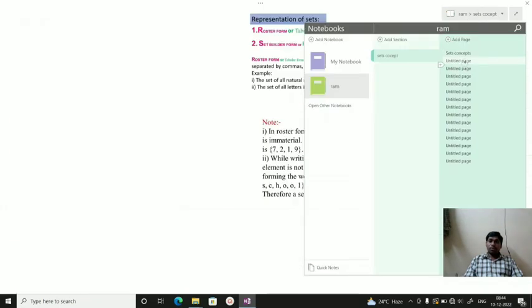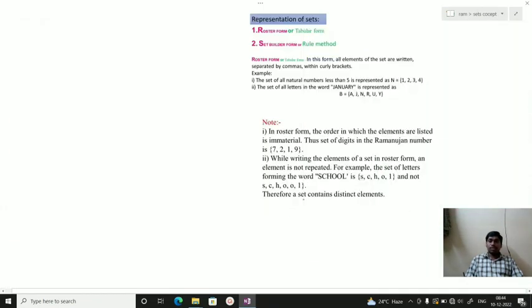How can we represent these sets? Basically, sets are represented in two ways. One is roster form or tabular form. The second is set builder form or rule method.